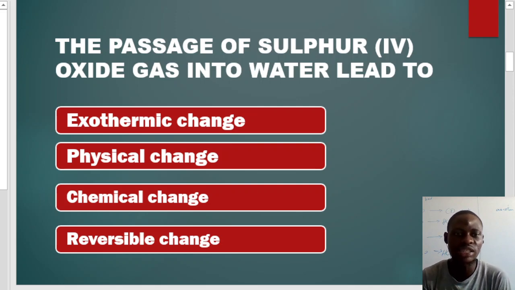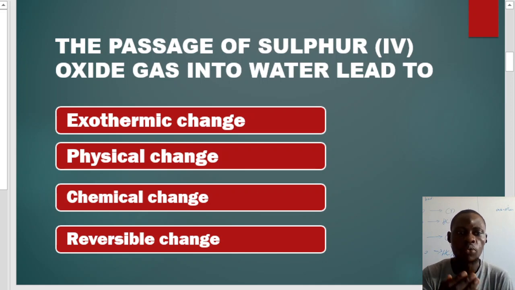But in this question, you will notice that in the options, they are given exothermic change, physical change, chemical change, and reversible change. What JAMB is asking from you here is not all about exothermic changes. Why? If you notice, everything is all about changes. If they were to ask whether the reaction is exothermic or endothermic, they would say reaction.